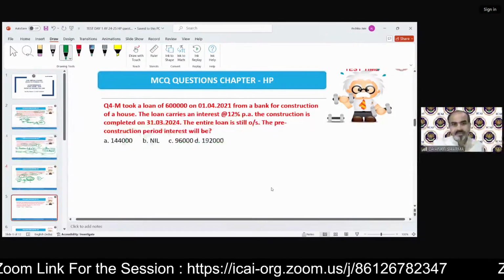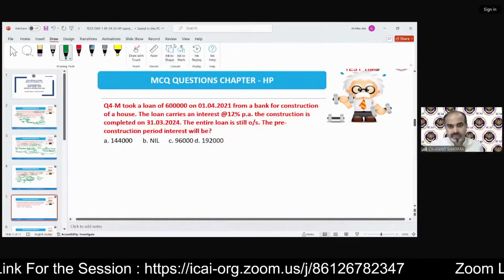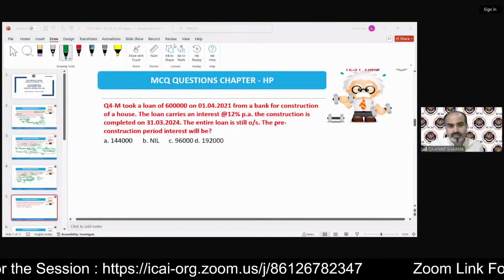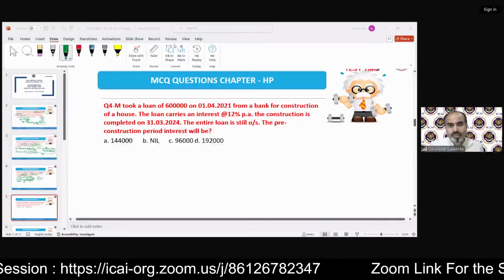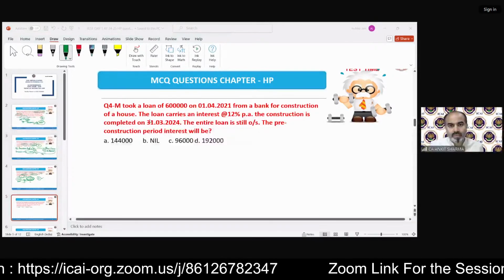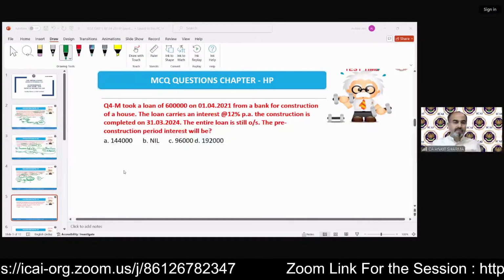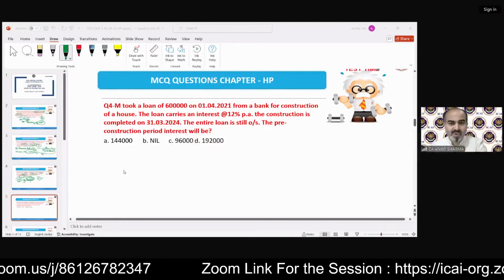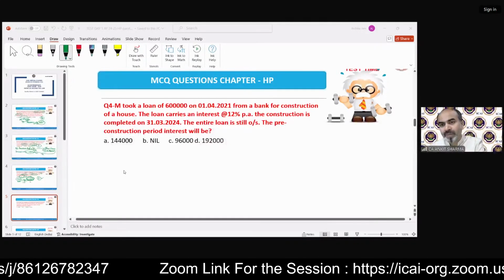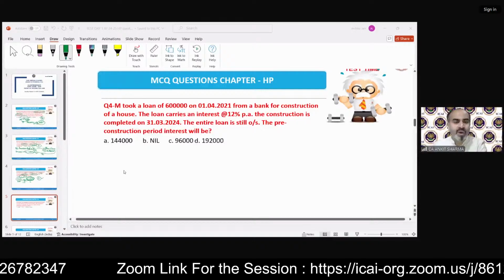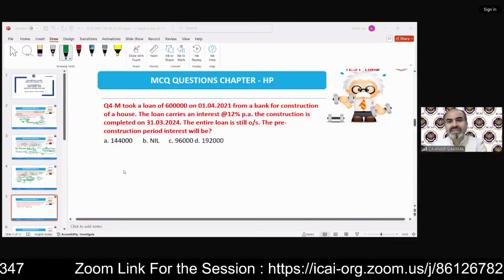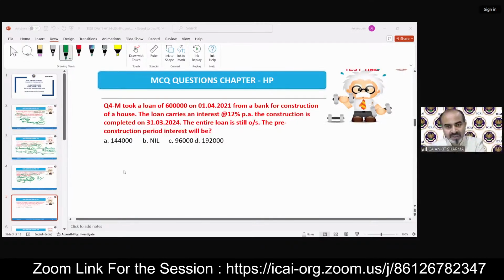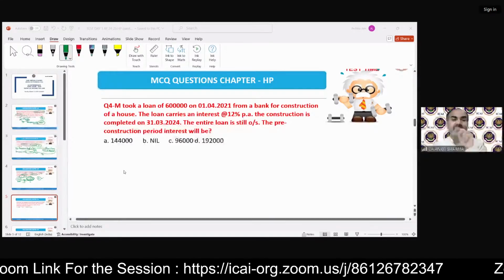Next. Now, fourth question. M took a loan of 6 lakh on 1/4/2021 from a bank for construction of the house. The loan carries an interest of 12% per annum. The construction is completed on 31st March 24.